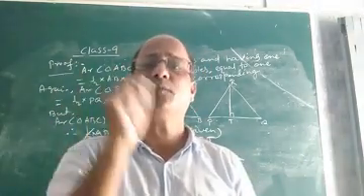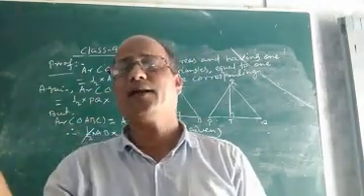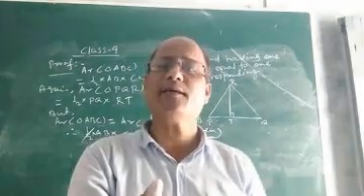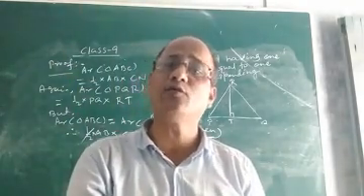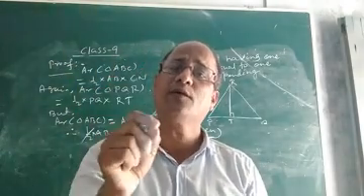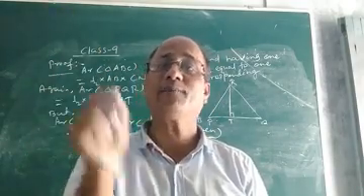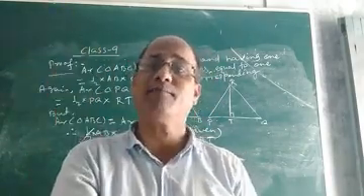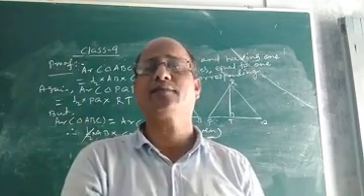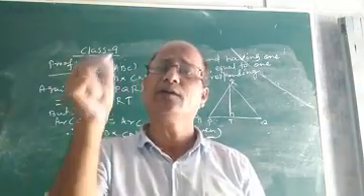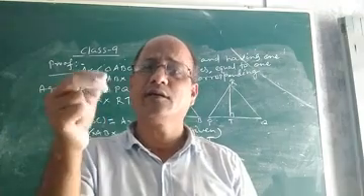Okay. Then I proved another thing, a triangle and a parallelogram. Suppose they stand on the same base and between the same parallels. So what did we prove in the previous class? We proved that the area of a triangle is half the area of the parallelogram when a parallelogram and a triangle stand on the same base and between the same parallels. And today, what did we discuss? We discussed another few theorems.